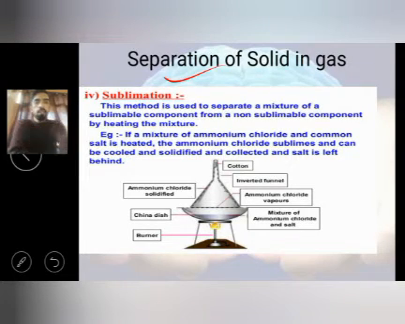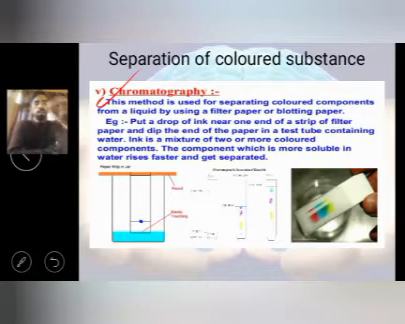Okay, so in this way we can separate. This is the diagram also. Next is chromatography. The word chromatography is related to chrome, and the word chrome is related to color. So it is used for colored substances. We can separate these colored substances with the help of chromatography paper. So we have blotting paper, chromatography paper. This method is used for separating colored components from a liquid.